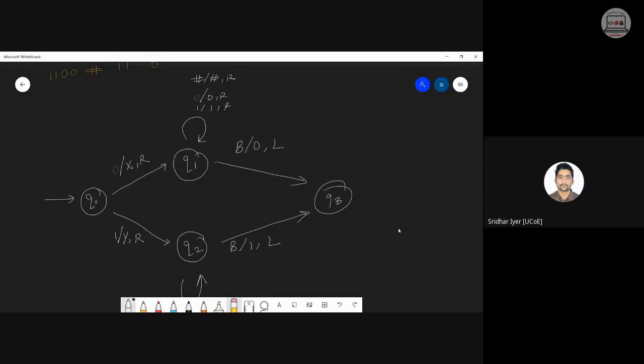So whether it is Q1 or Q2, depending upon that, the machine will understand which symbol it should replace the blank with. If it is Q1, it will replace the blank with a 0. If it is Q2, it will replace the blank with a 1. Now coming back to this particular concept, why have I used X and why not only X?